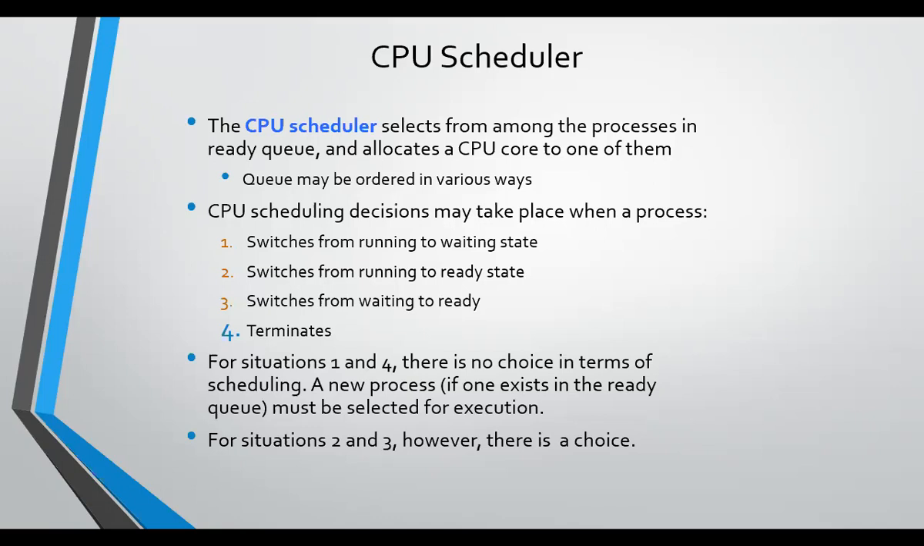The CPU scheduling decision may take place when a process switches from running to waiting state, switches from running to ready state, switches from waiting to ready state, or terminates. For situations 1 and 4, there is no choice in terms of scheduling, and a new process must be selected for execution if one exists in the ready queue. For situations 2 and 3, however, there is a choice for the CPU scheduler.